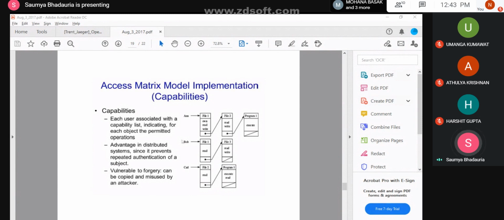Or in some cases, you'll get information about SE Linux as well. This SE Linux had a BLP model within it. It was using a multi-level data scheme, so the information normally allowed no read up and no write down. That was part of SE Linux. So you'll understand where it can be used.